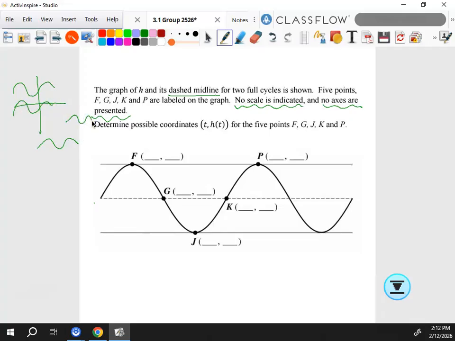Does that make sense? Because if I put axes on there, I'm telling you exactly where it is, and that's not something you're going to be told. But because they're not presented, they still exist. So when you put ordered pairs on here, your X values still have to go least to greatest left to right. Your Y values still have to go least to greatest bottom to top. Does that concept make sense?